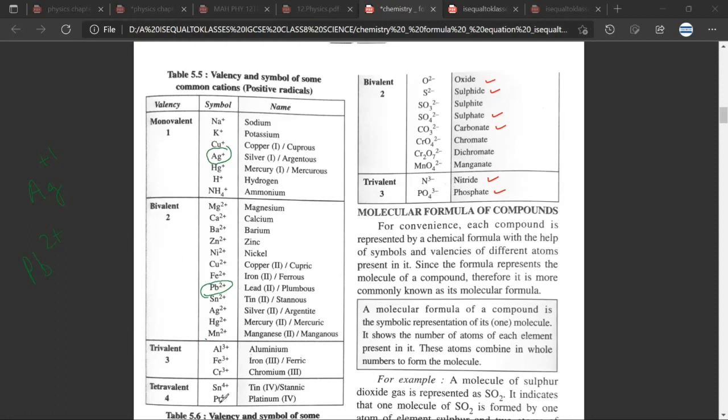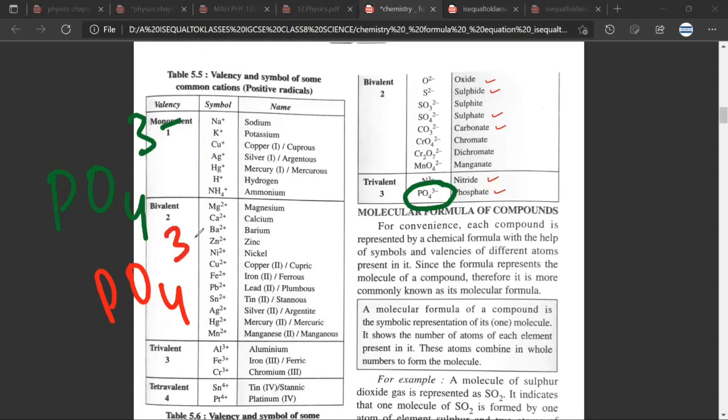No, sir. Now, when you look at platinum plus 4, you will understand that this Pt plus 4 has given out 4 electrons. That is why it has become Pt plus 4. We have discussed this in detail in anions and cations. Have you understood it now? Yes, sir. Now let us look at something called phosphate, PO4 3 negative. What you can keep in mind for your understanding is that as a group, phosphate has taken 3 electrons. That is why you see this charge of -3. Mr. Satya, any doubt? No, sir.